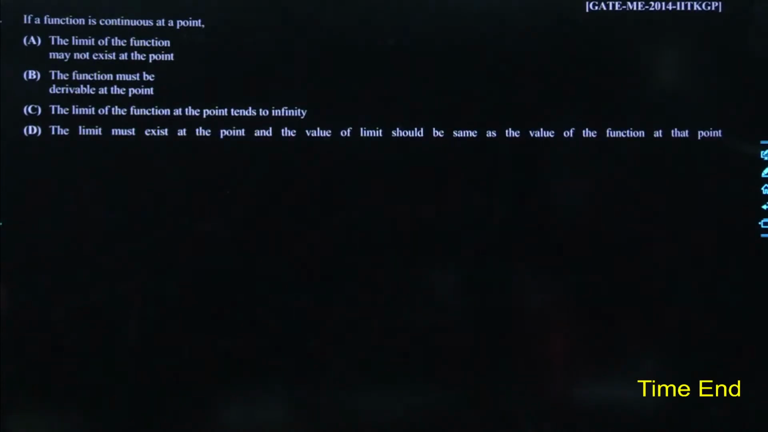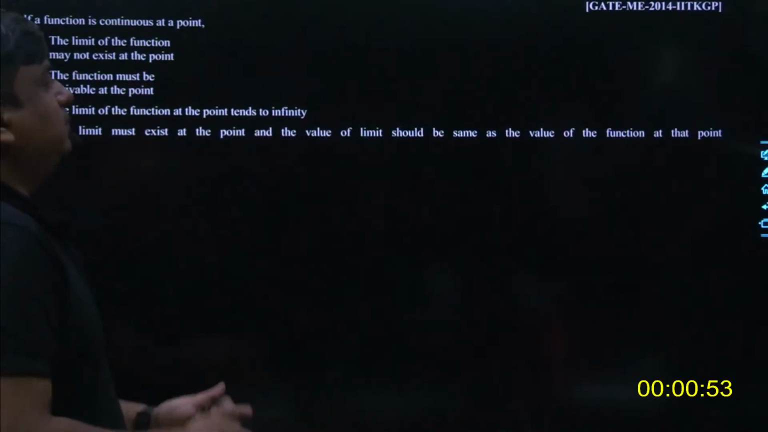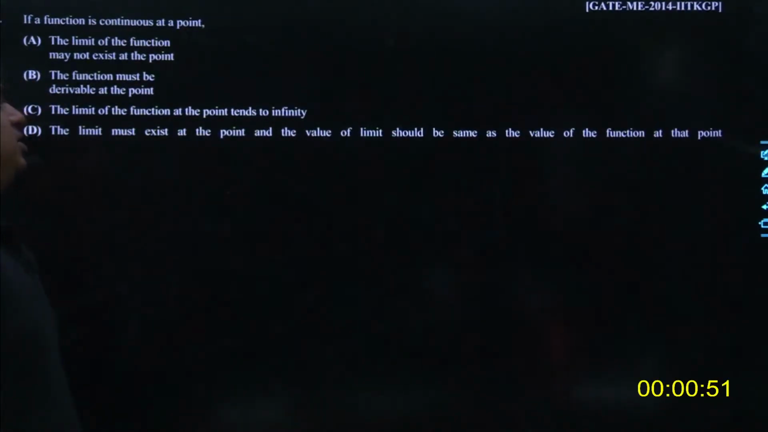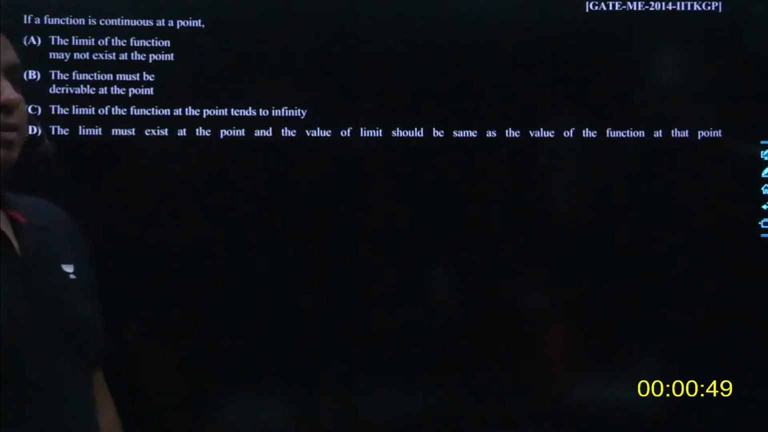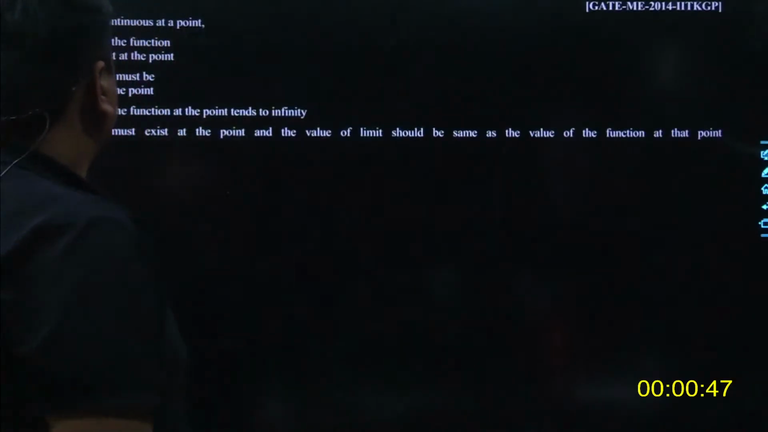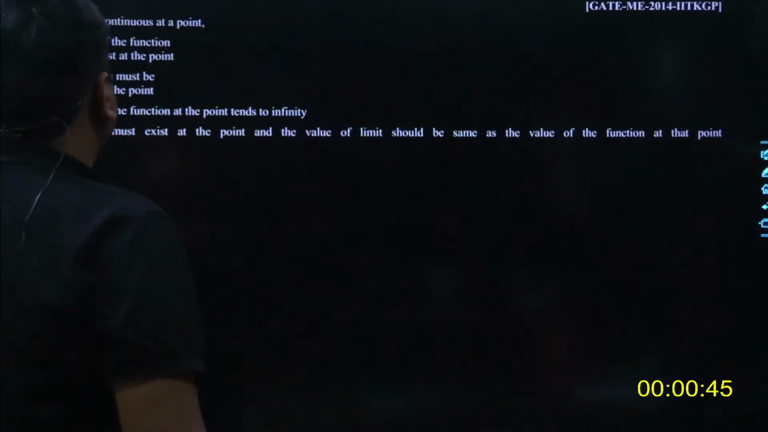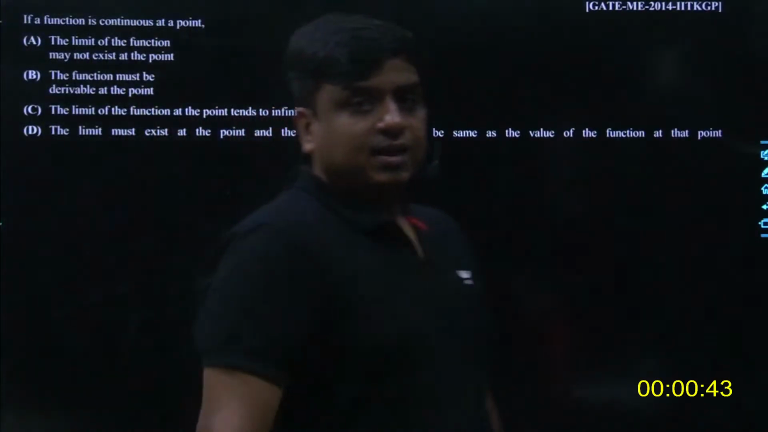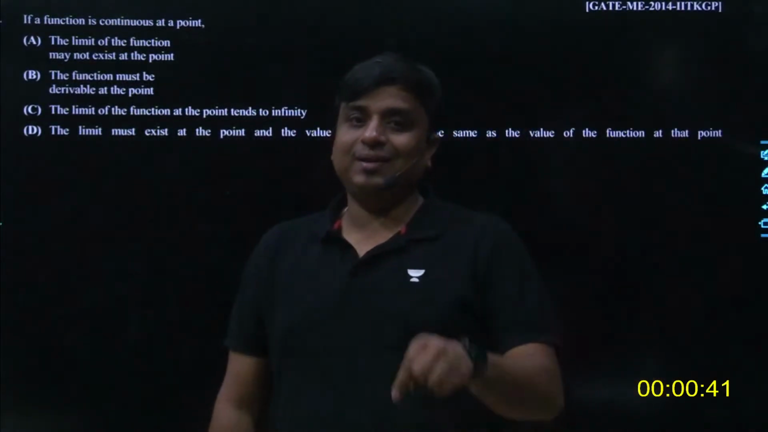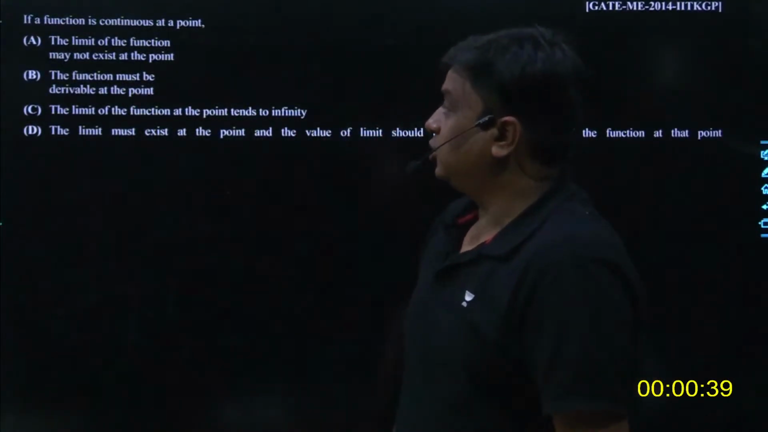Tell me, what could be the best answer for this given question? You can see this question was asked in GATE Mechanical 2014. The problem was crafted by IIT KGP. The problem states: if a function is found to be continuous at a certain test point, let's take it to be x is equal to c.